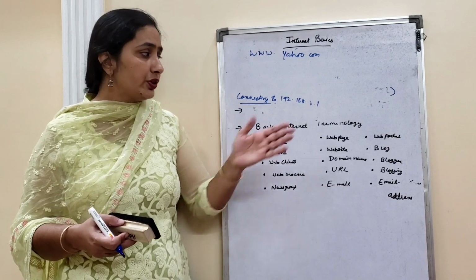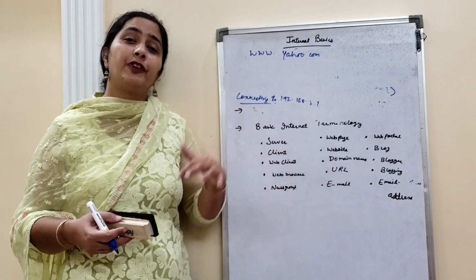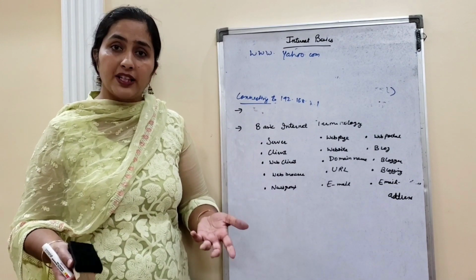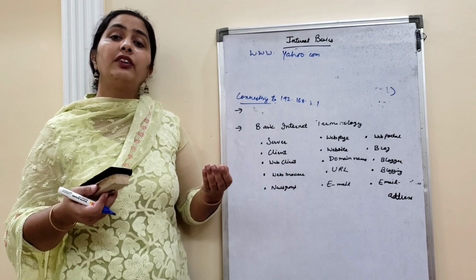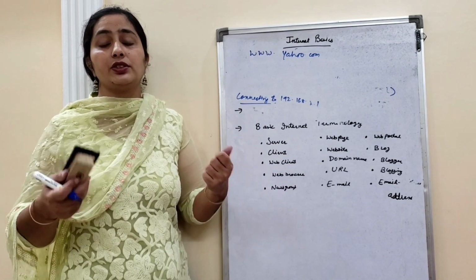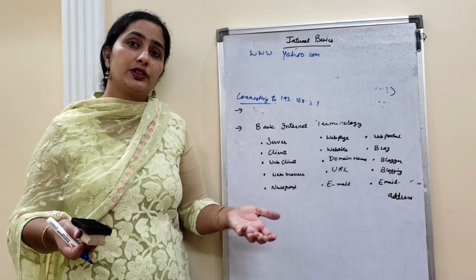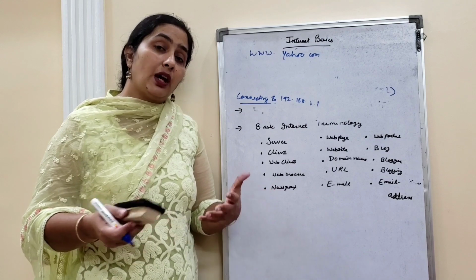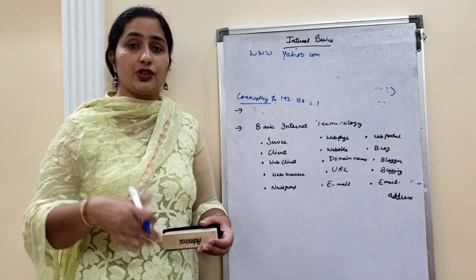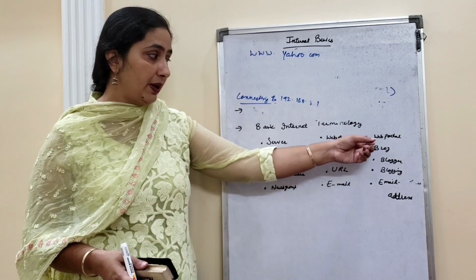So different kinds of portals means different kinds of websites for different kinds of work. You might be applying for your passport, or you might want to make a website on which you do business, so that is also a web portal. When you are learning from different websites, that is also a web portal, which hosts other websites so you can do different kinds of work.